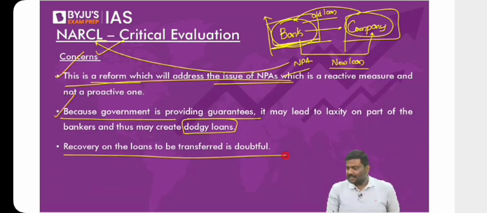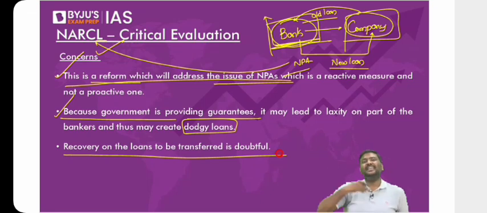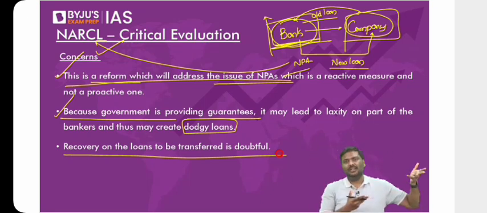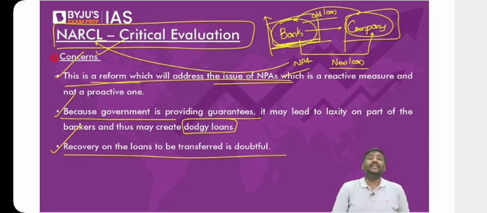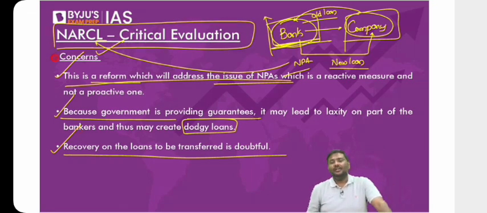And the third concern is, even if you transfer it to NARCL, what is the guarantee how much NARCL will be able to recover from the market? Because these are very, very old NPAs, legacy NPAs. Very difficult to find a buyer. Even if you find a buyer, at what price will the buyer purchase it? Could be a fraction of the recovery value. So these are some of the concerns regarding NARCL. That's a critical evaluation of NARCL. Okay? Done? So, first reform, very difficult.